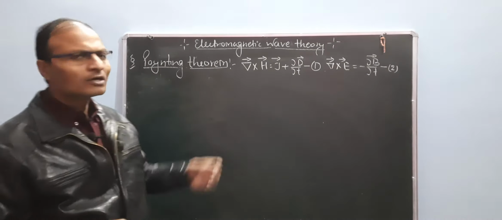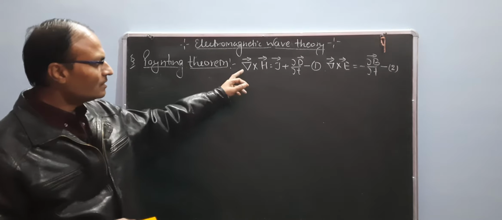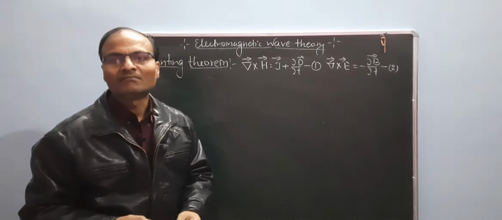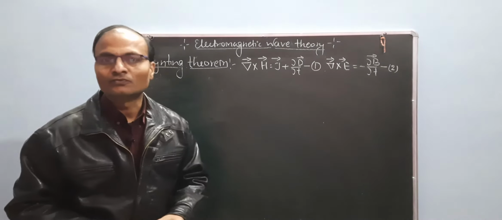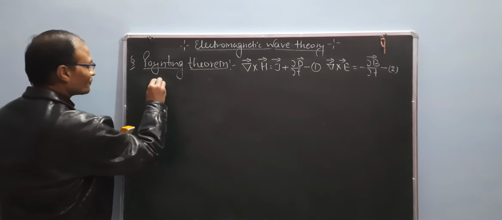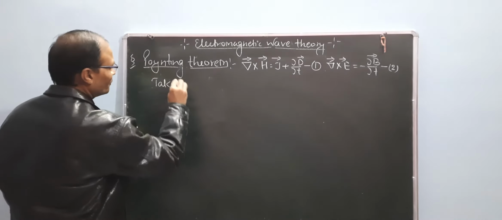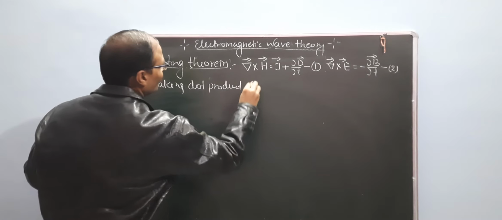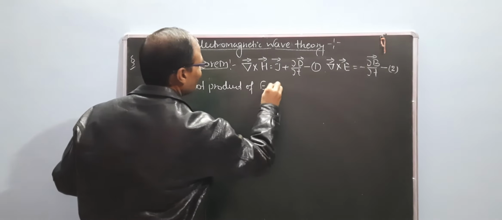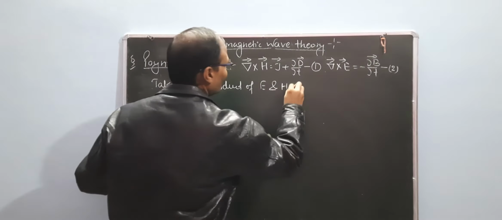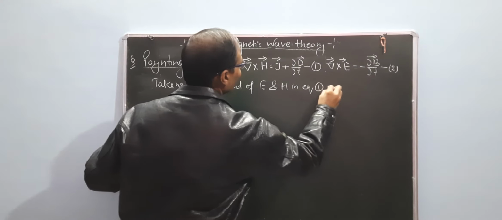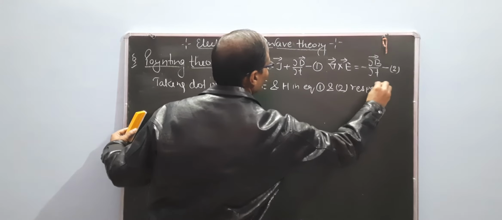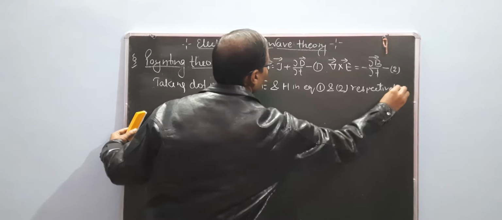So taking the dot product of the electric field E in equation first and the magnetic field H in equation second, respectively.